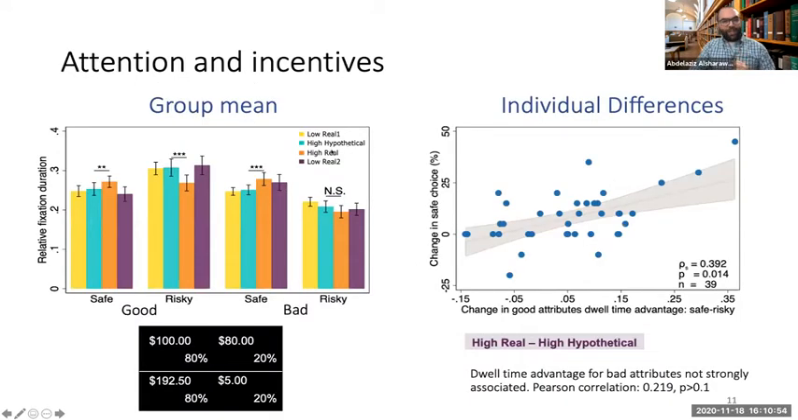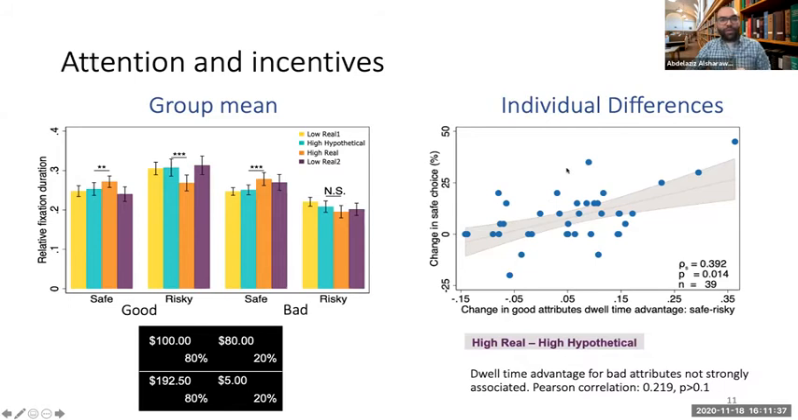Also, when we look at attention and incentives, here what we're focusing on is the relative fixation duration, how long a participant fixated on each of these 4 regions here. So we divide our screen into 4 regions: safe good, safe bad, risky good, and risky bad. And we're plotting them here, and we can clearly see that participants under high real stakes fixated less on the risky good outcome, and instead they were fixating more on the safe outcomes, both good and bad outcomes.